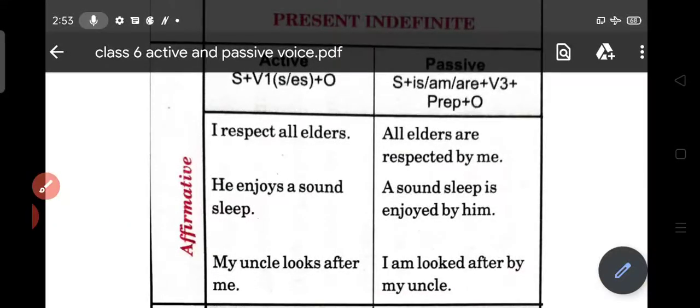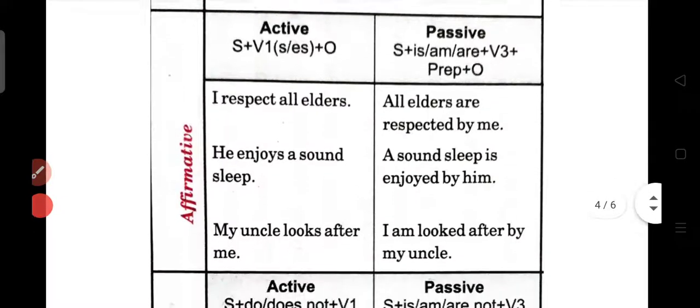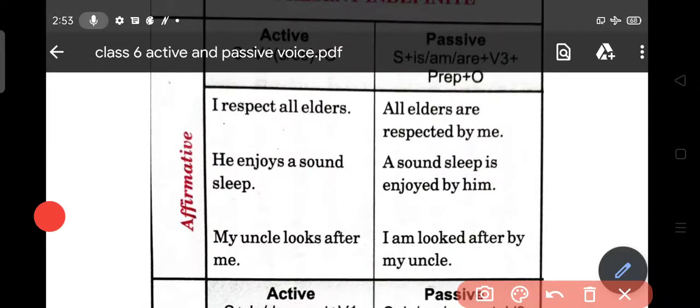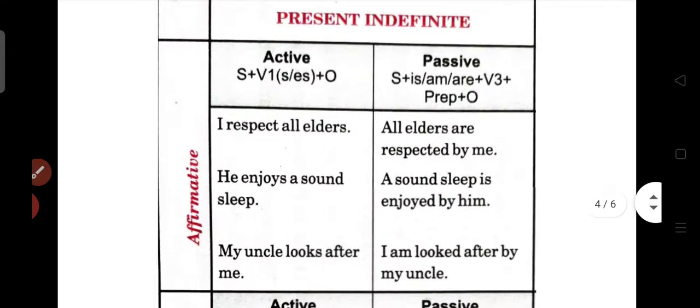In the tenses, what is the rule of simple present tense? That is the first form of verb plus s or es. This is the rule of tenses. So here you can see the example like I respect all elders.